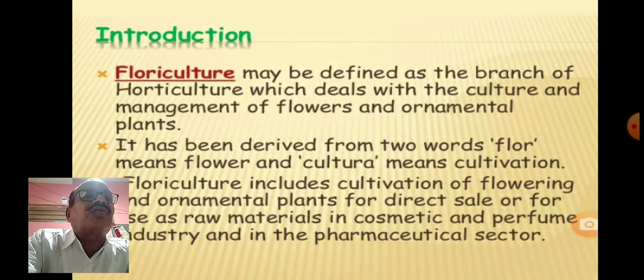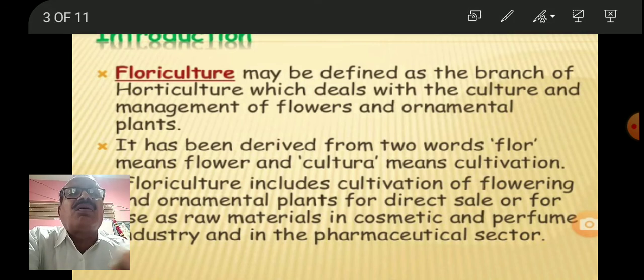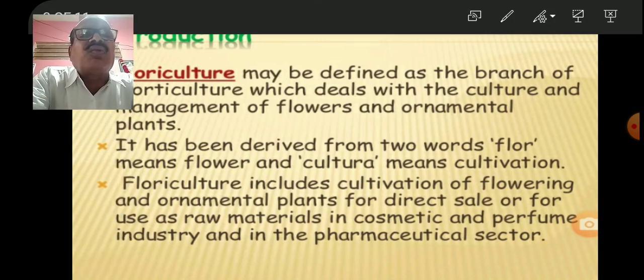Floriculture includes the cultivation of flowering and ornamental plants for direct sale or for use as raw materials in cosmetics, perfume industry and the pharmaceutical sector.